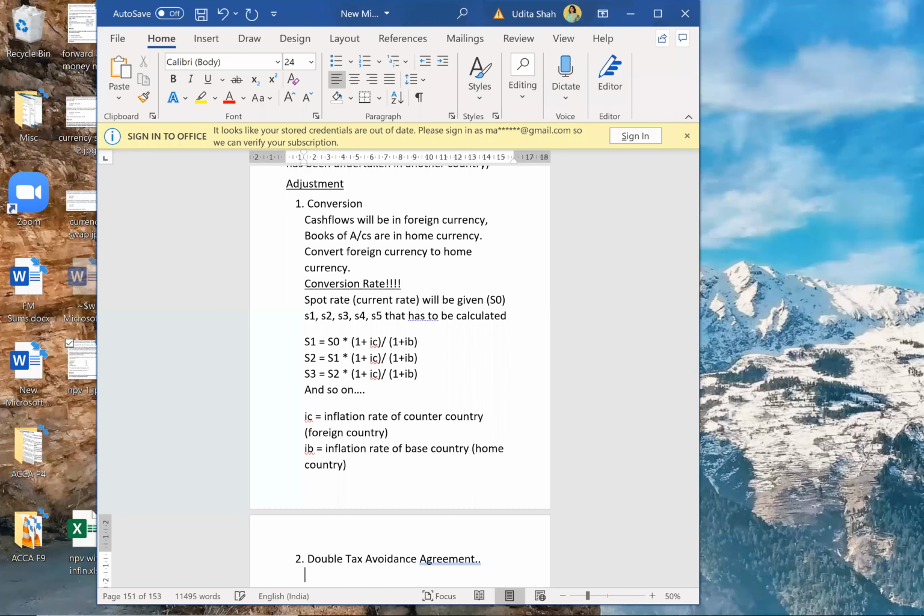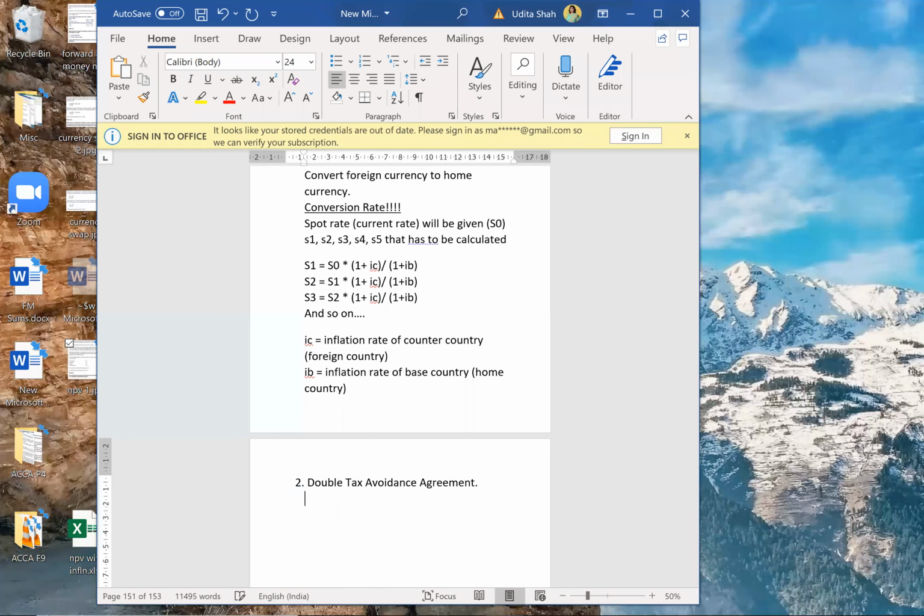So let us take 2 examples. Example 1: home country is India, where the tax rate is 33%, and the counter country, that is the foreign country, is UK, where tax is 30%.